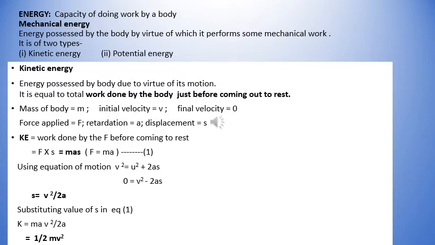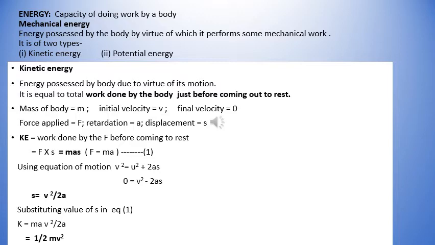Kinetic energy is the energy possessed by a body due to its virtue of motion. It is the energy possessed by a moving body and it is equal to the work done by the body before it comes to rest. So let us consider a body of mass m which has an initial velocity of v and the final velocity as 0. Now as the force is being applied, let the retardation be minus a and the displacement is s.